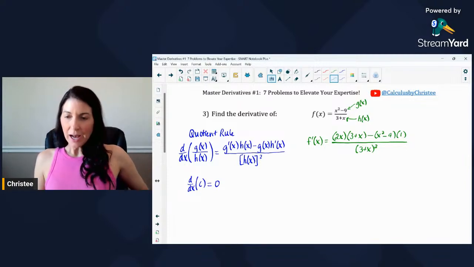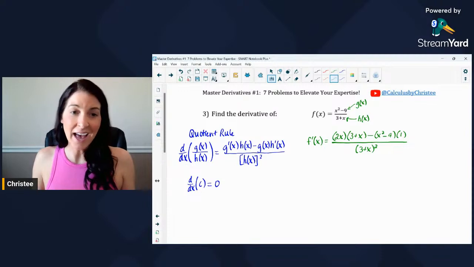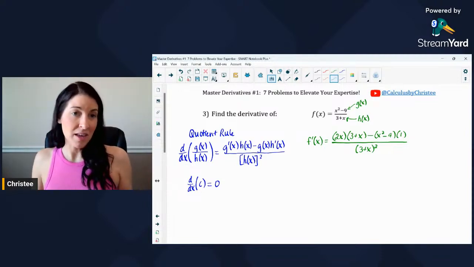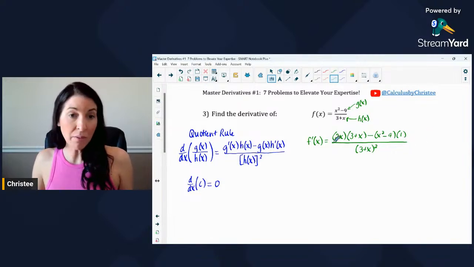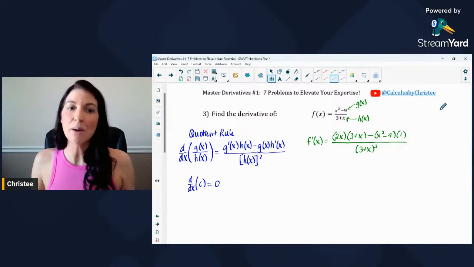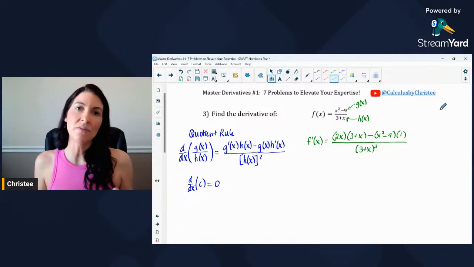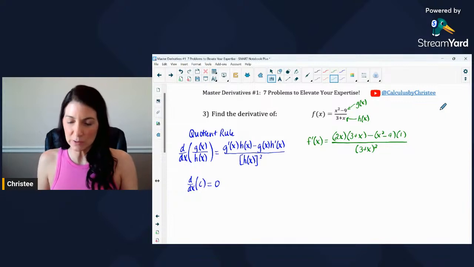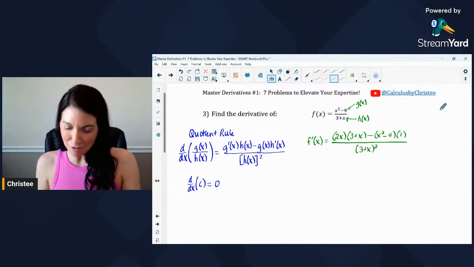Okay, so Cam, back to your question about whether we have to simplify these things. Again, if this is on an AP exam, for example, and it's on a free response question, you would not be expected to simplify this problem right here. You can just leave it just like that. But again, what I like to do is simplify. It also helps our algebra skills. And if this were a multiple choice question, you would be expected to simplify this. So let's grow our brain here and just practice some problem solving.